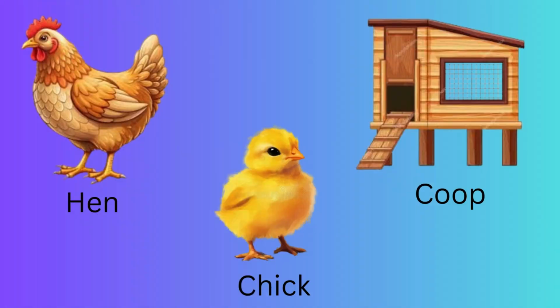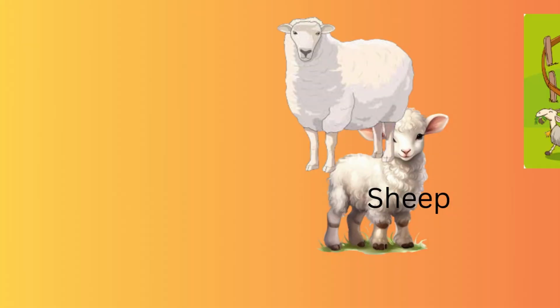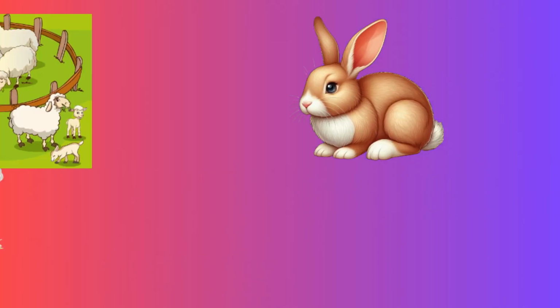H for hen. Hen baby is called chick. Hen lives in coop. G for goose. Goose baby is called gosling. Goose lives in pond. S for sheep. Sheep baby is called lamb. Sheep lives in sheep pen.